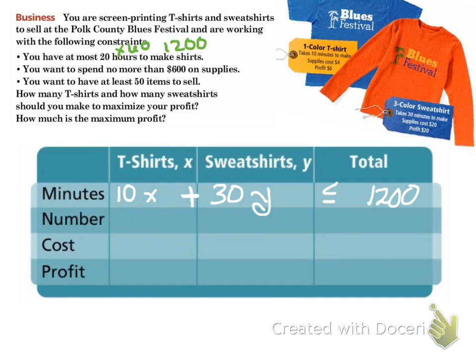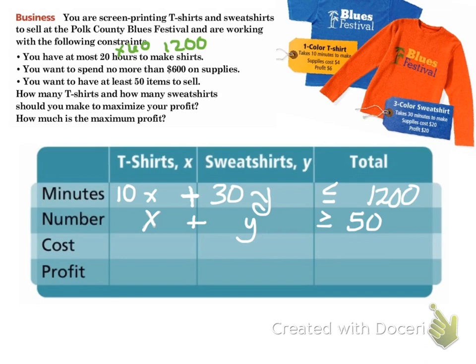So now let's look at the number. We want to have at least 50 items to sell. So however many t-shirts we make, plus however many sweatshirts we make, has to be at least 50, so that's greater than or equal to.